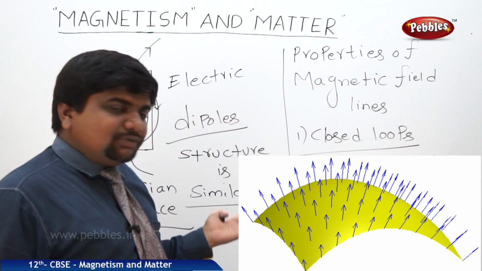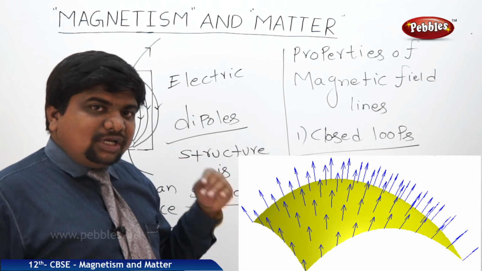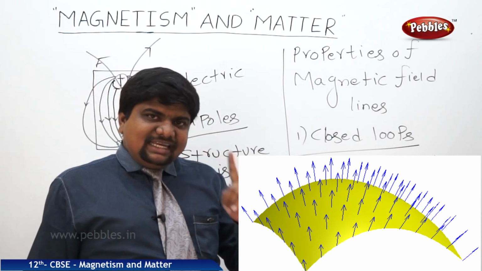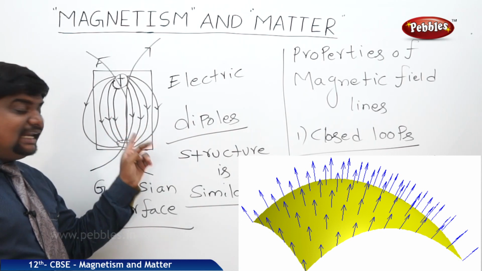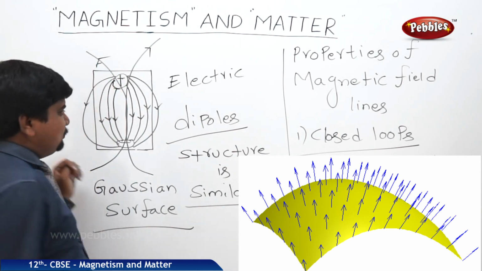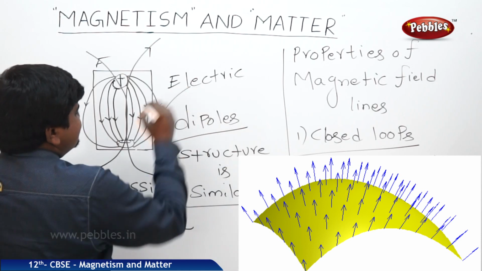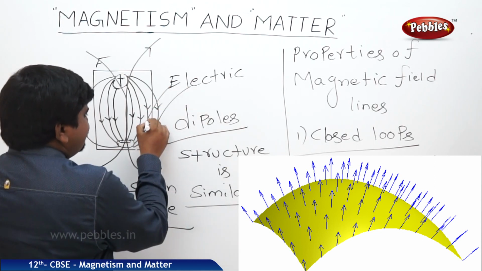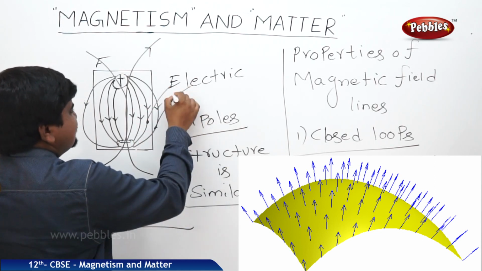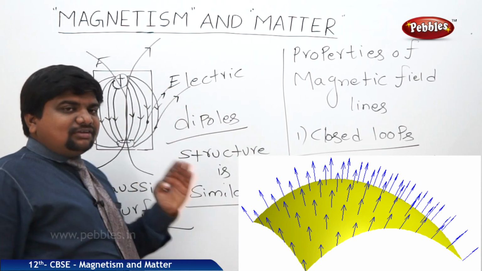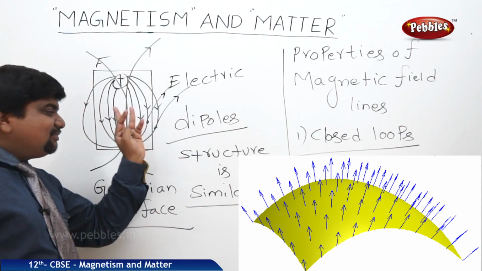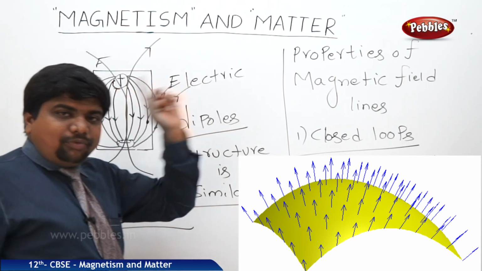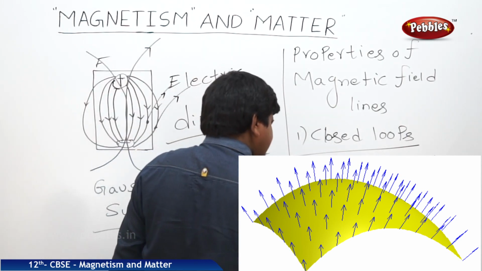So magnetic field lines, we can say, are closed loops. The tangent of any line always gives the direction of the magnetic field at that point. Suppose I draw the tangent like this or like this, from this point the field direction is like this. This is the tangent. The tangent on any magnetic field line at any point will give the direction of the magnetic field at that point.